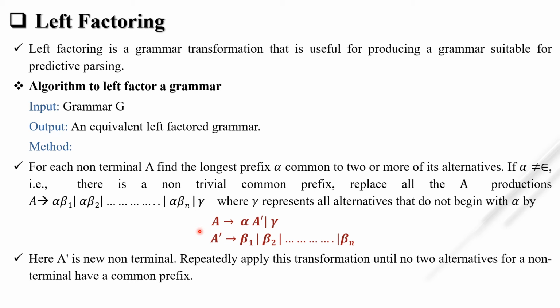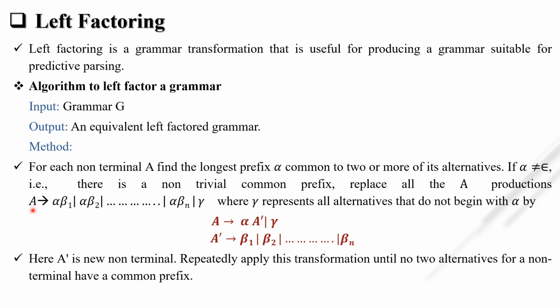Why? Because the compiler is confused about which alternative to choose first, because this production is also proceeding with alpha, and all productions are proceeding with alpha. That's why we have to remove left factoring.